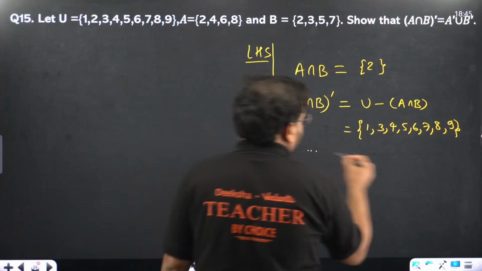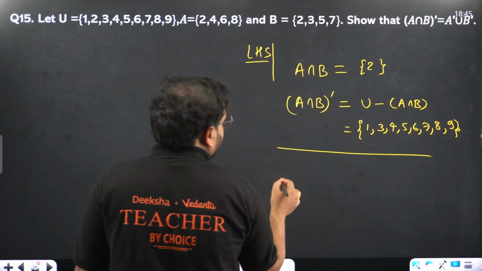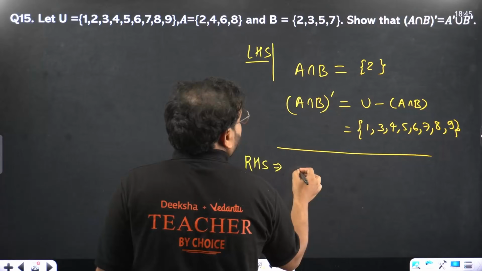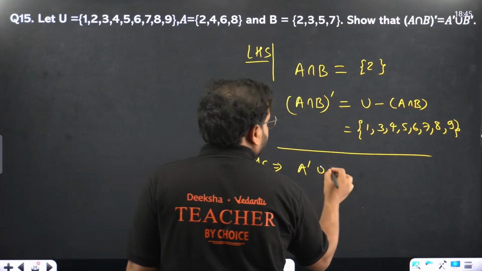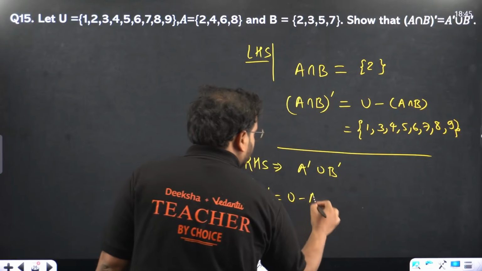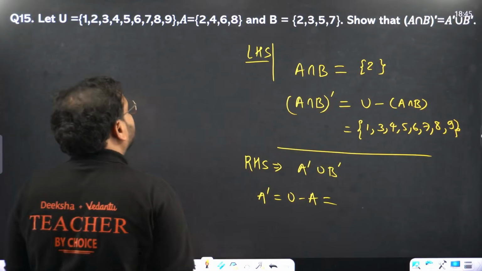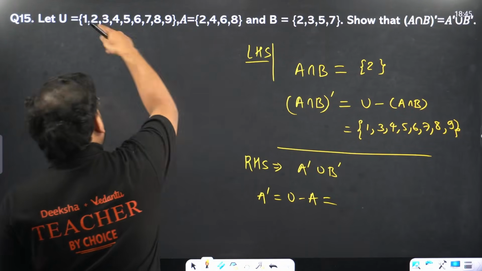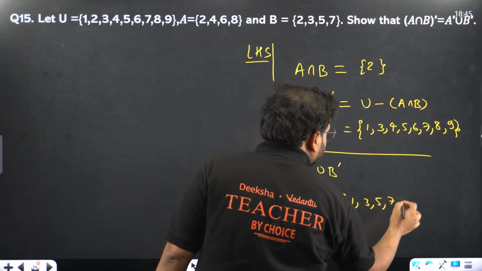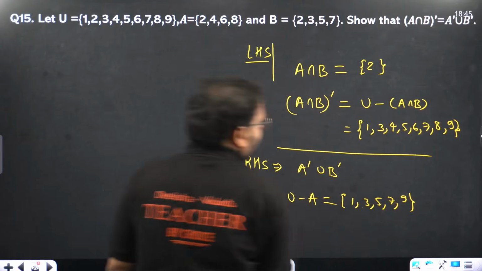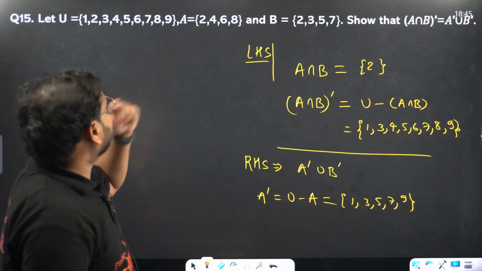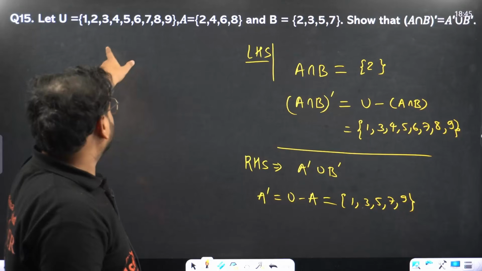Okay, sir. Now the second part, which is the RHS side, they're asking us to find what? A dash union B dash. Let's find A dash first. A dash means the universal set minus A. So take this, remove 2, 4, 6, 8. We'll have over here 1, 3, 5, 7, 9.